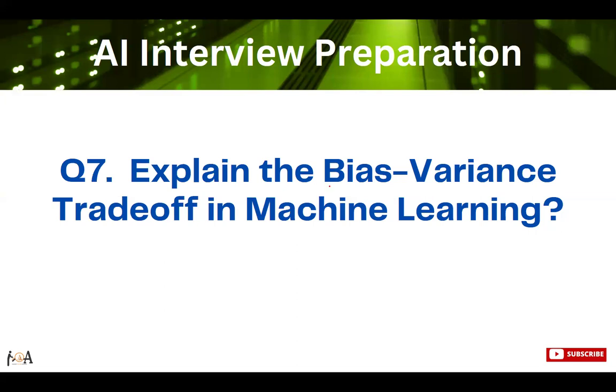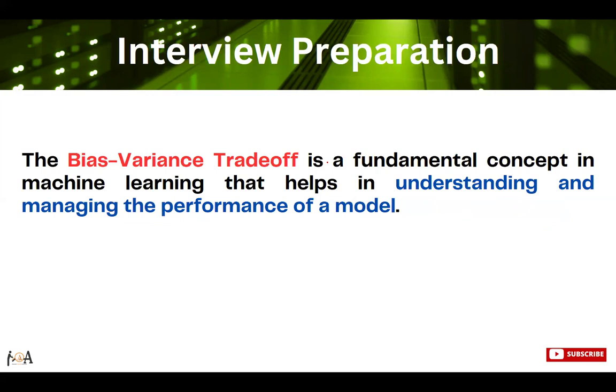And in this AI interview preparation series, this is question number 7 that we are going to discuss here: explain the bias-variance trade-off in machine learning. What is the bias-variance trade-off? Important question to learn. Basically, the bias-variance trade-off is a fundamental concept in machine learning that will help us in understanding and managing the performance of a model.